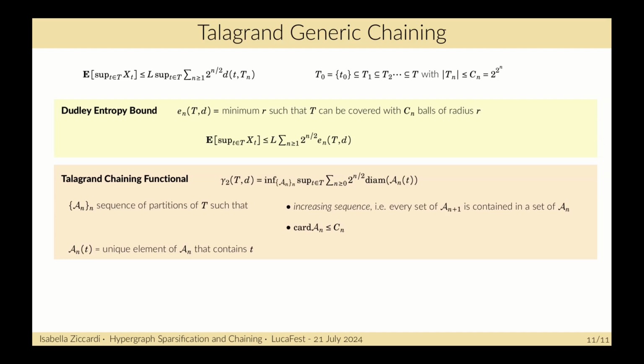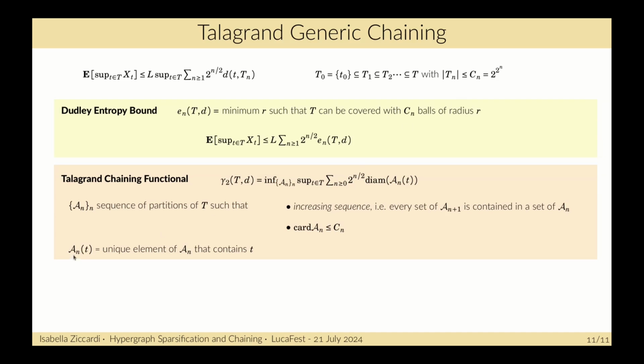The Talagrand bound is stronger than the Dudley bound, and we first have to define the Talagrand chaining functional, that is the following quantity. We have to consider a sequence of partitions of the set T such that the sequence is increasing. That means that every set in A_{n+1} is contained in a set of A_n, and the cardinality of each partition A_n is smaller than C_n, where C_n is this quantity.